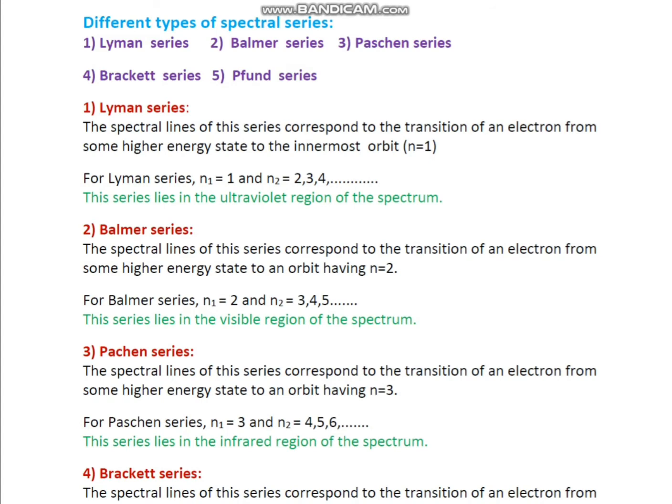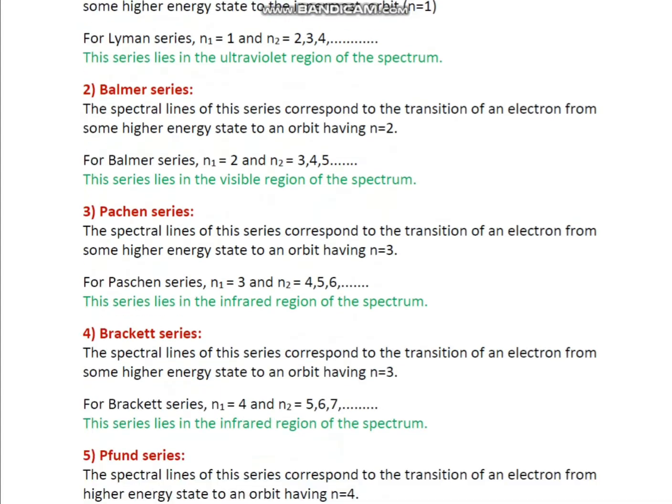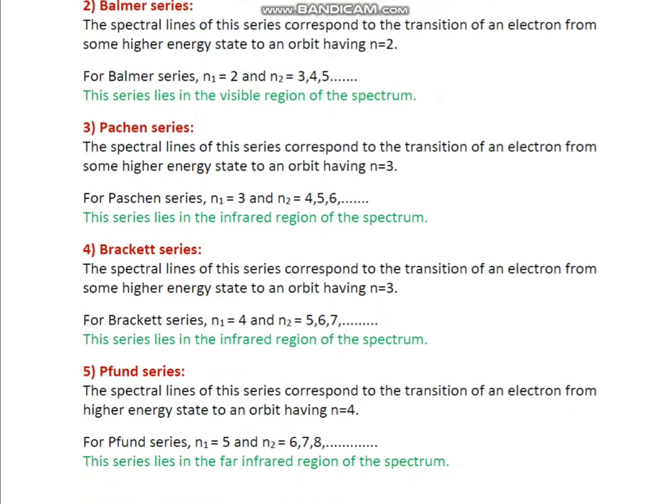And third one, Paschen series. The spectral lines of this series correspond to the transition of an electron from some higher energy state to an innermost orbit having n equal to 3. For Paschen series, n1 is equal to 3 and n2 is equal to 4, 5, 6. This series lies in the infrared region of the spectrum.